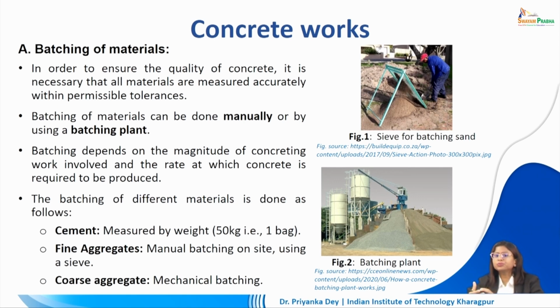So we might want to go for mechanical batching of this because of its shape and size and also the weight of this material. Coarse aggregates are definitely going to be heavier than the fine aggregate that we are dealing with. So sieving them manually will be a very tiresome task, especially if we are going to create a larger quantity of concrete at the site.